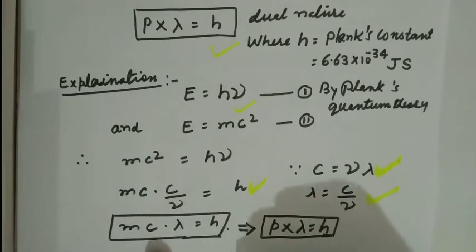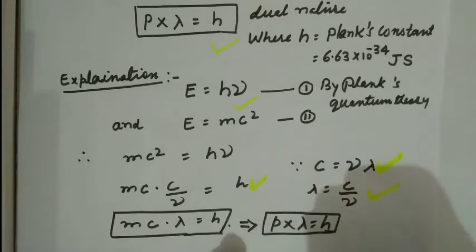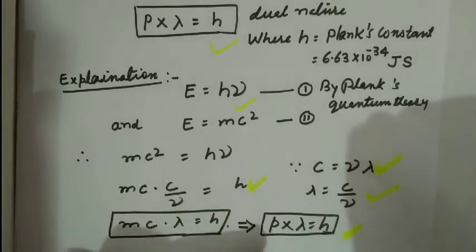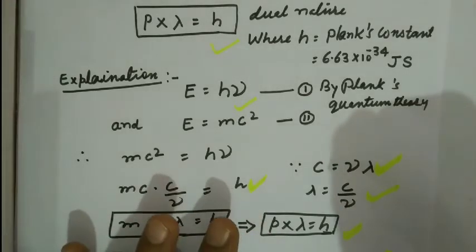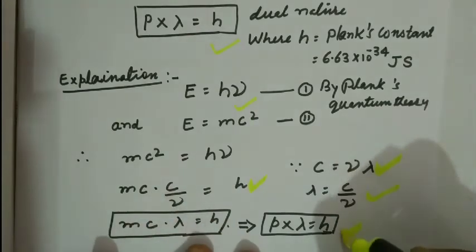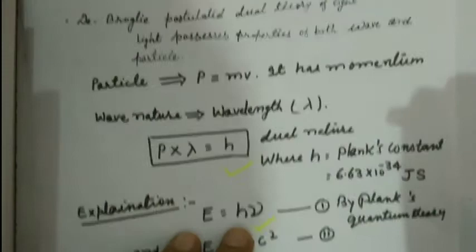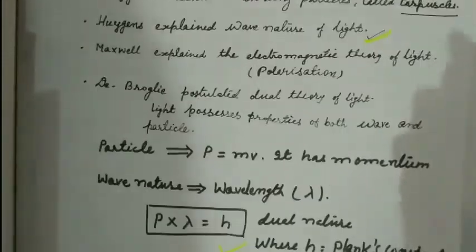Finally we get the answer: p into wavelength is equal to h, where p is momentum and lambda is wavelength. Understand this equation, it is a standard theory given by de Broglie.